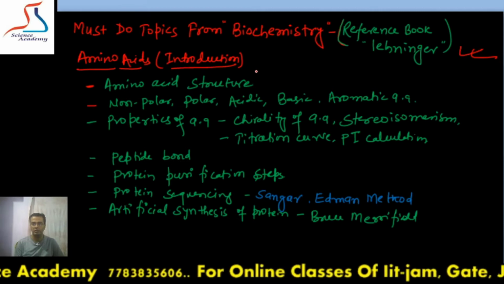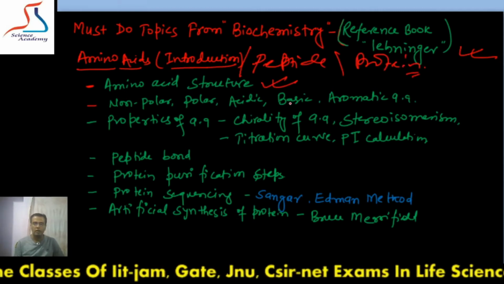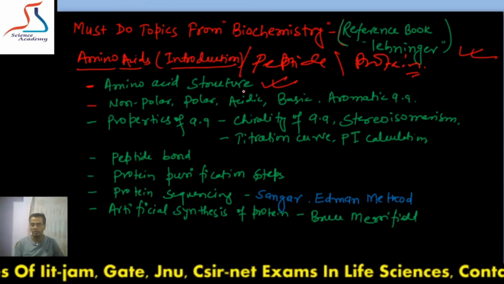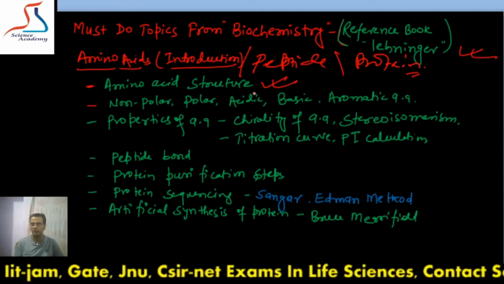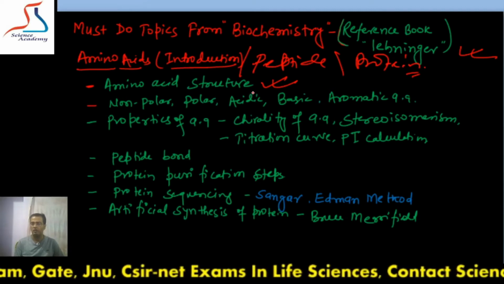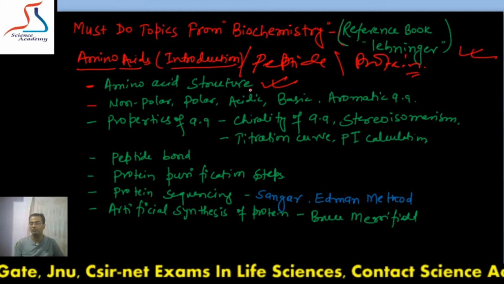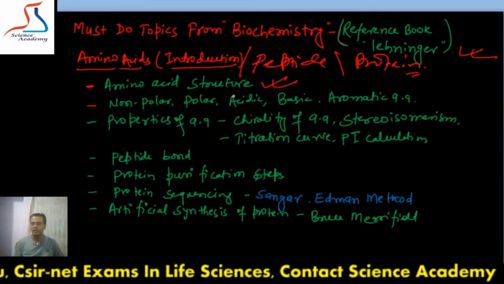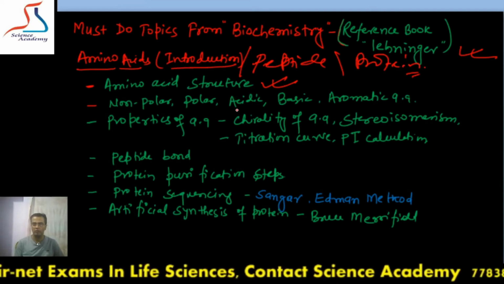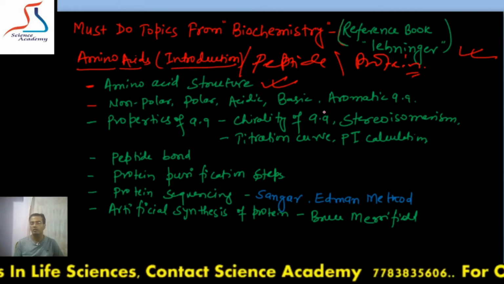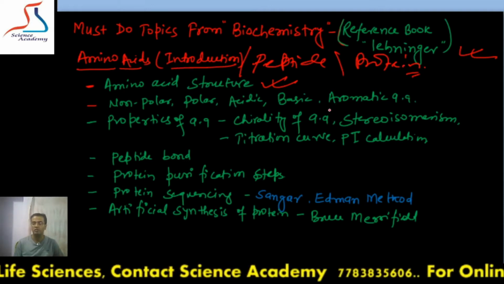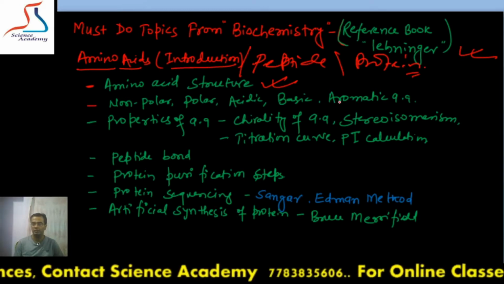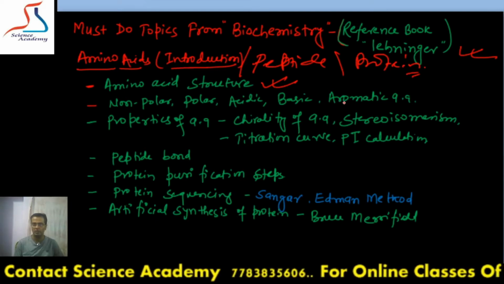This is a basic topic. In this chapter you have to do, first, amino acid structure. This is the most important topic from this chapter. Amino acid structure: all 20 different types of amino acids are there. What are their structures, and where the secondary amine group is present, where the hydrophobic domain is present, whether the side chain contains a carboxylic group or guanidinium structure, or imidazole, where is the imidazole structure, which one has an indole ring. All these structures are very commonly asked in the entrance examination.